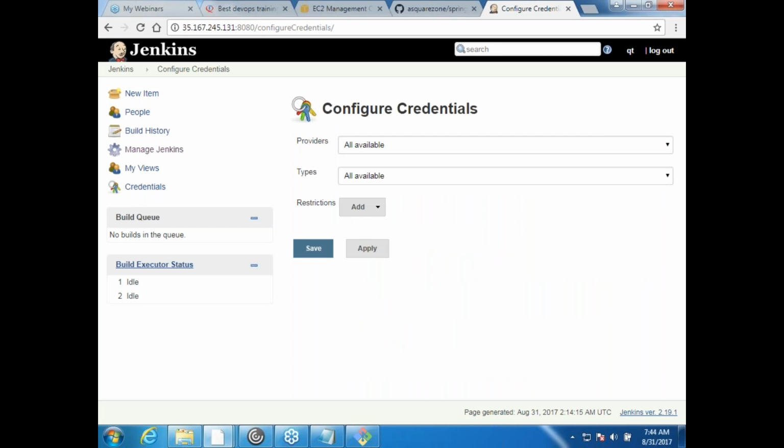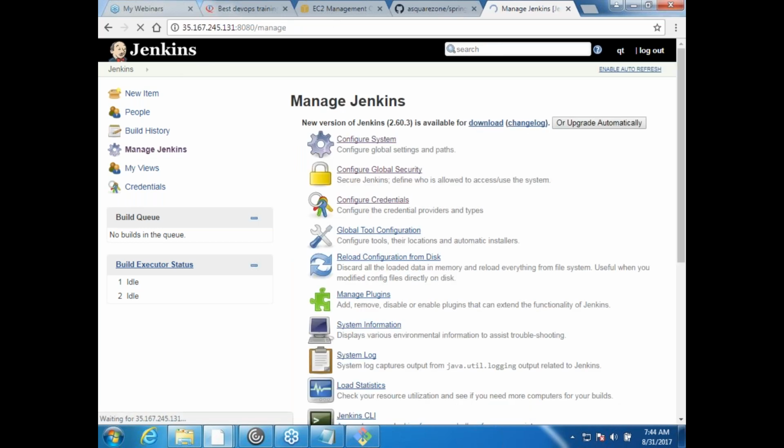Okay, we will not use this right now, but we would come back to this place when we are setting up in Jenkins something called master and slave. Then we need to remember some passwords. Whenever you want Jenkins to remember passwords, we would be using these credentials. Not much of importance as of now.